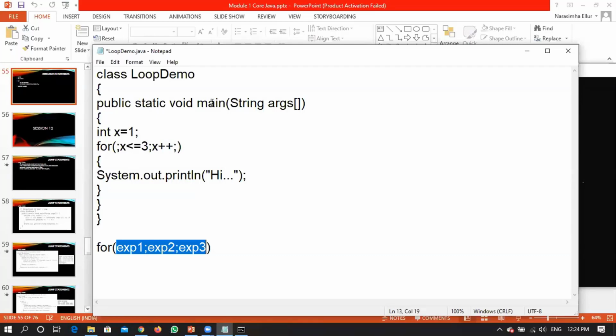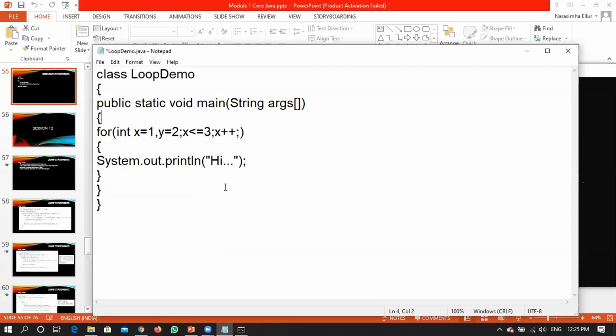Right. Further modification with respect to initialization. Let us consider I have taken this particular initialization here itself, removed one semicolon. At this point itself, I want to initialize one more value. Question number 1. Can I initialize more than one value in the initialization section?